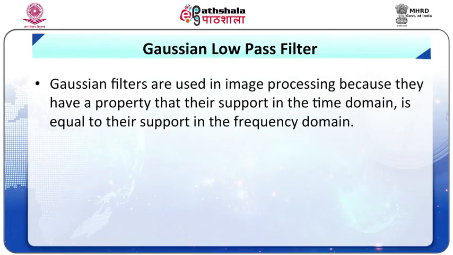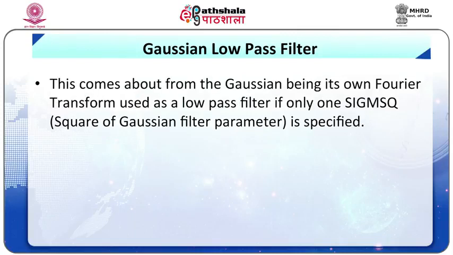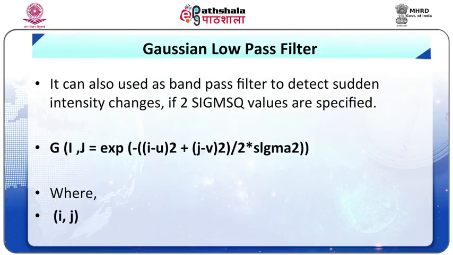Now the Gaussian low pass filter. Gaussian filters are used in image processing because they have the property that their support in the time domain is equal to their support in the frequency domain. This comes about from the Gaussian being its own Fourier transform. It is used as a low pass filter if only one square of the Gaussian filter parameter is specified. It can also be used as a band pass filter to detect sudden intensity changes.